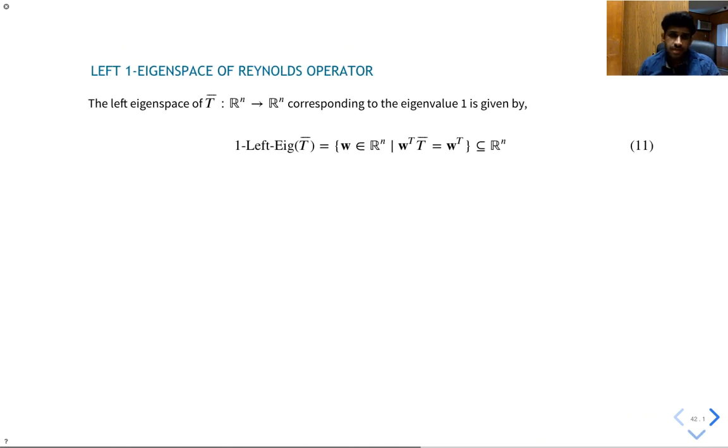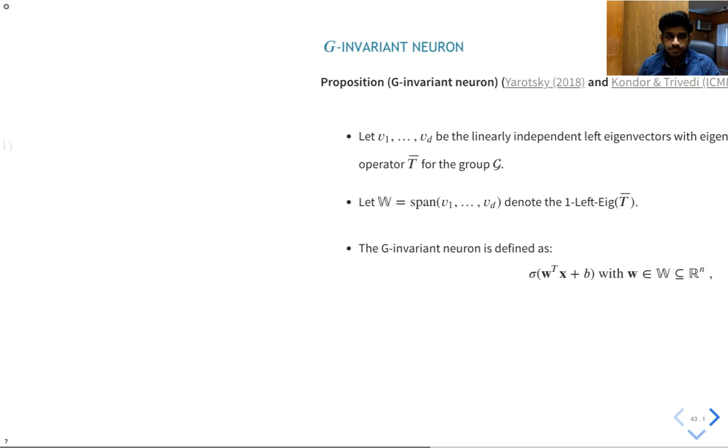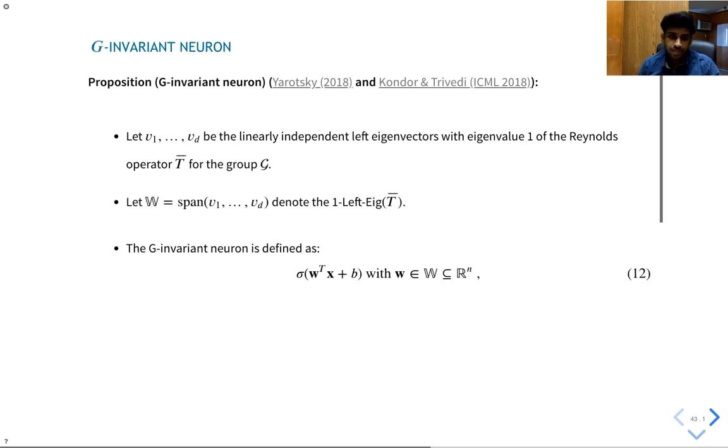Now we can define the left 1 eigenspace of the Reynolds operator T bar, which is spanned by its linearly independent left eigenvectors corresponding to eigenvalue 1. It contains all the vectors W that do not change when right multiplied by T bar. Any such vector in this space can be expressed as a linear combination of these left eigenvectors. Let V1 to Vd be the linearly independent left eigenvectors with eigenvalue 1 of the Reynolds operator T bar. Then W is the left 1 eigenspace spanned by these vectors.